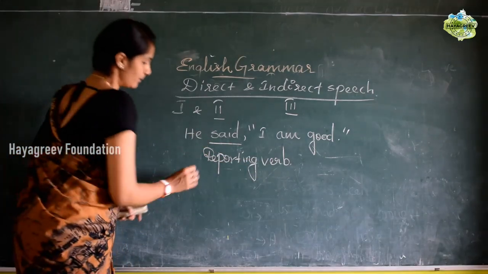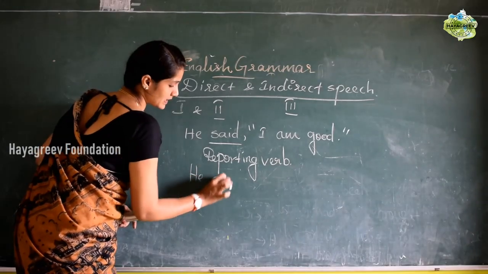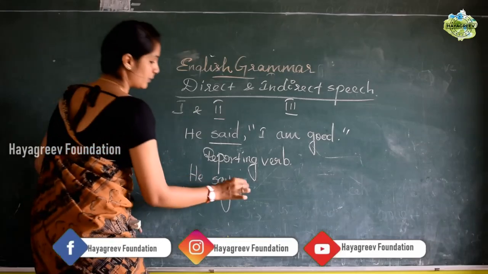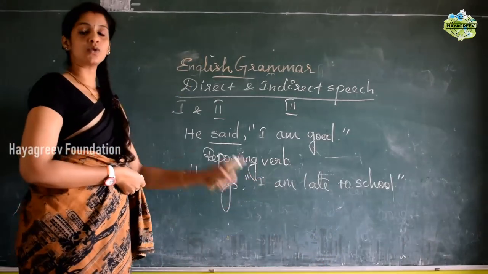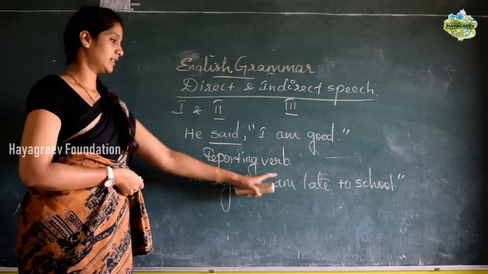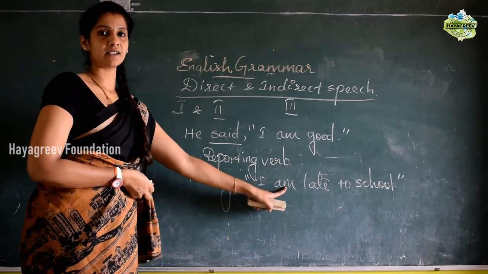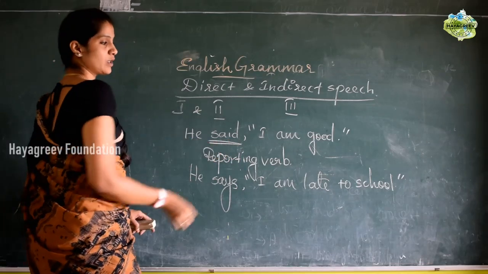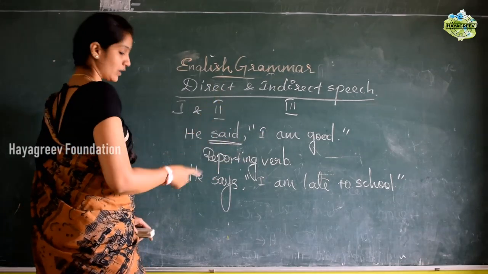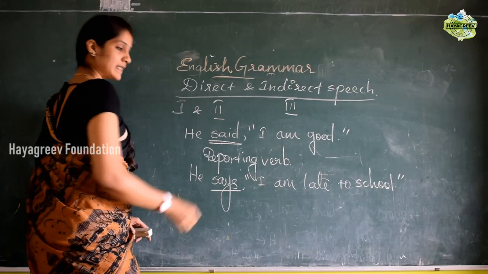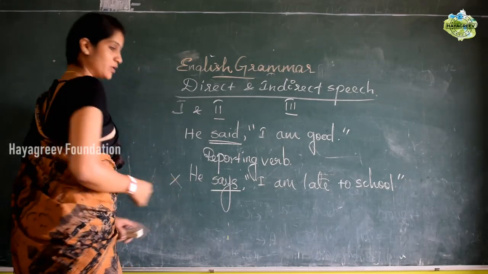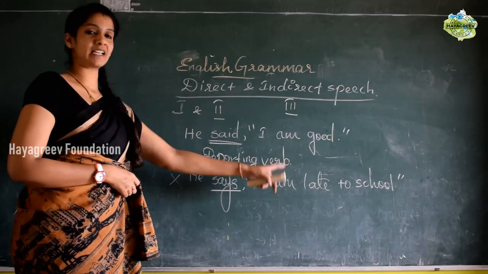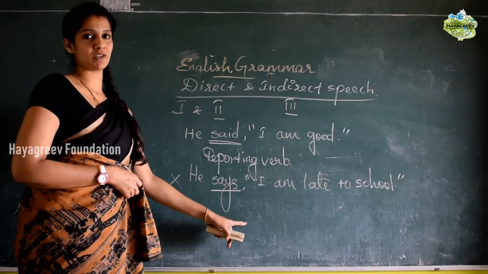For example, if the reporting verb is present tense, he says, there is no need to change the tenses in the sentence. Okay, so if the reporting verb is past, you should change the sentence. If the reporting verb is present tense, there is no need to change anything in the sentence. You can write directly the same sentence in the indirect speech.